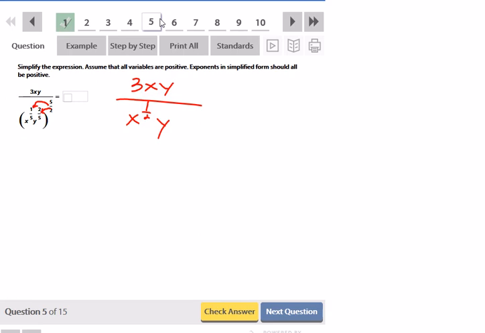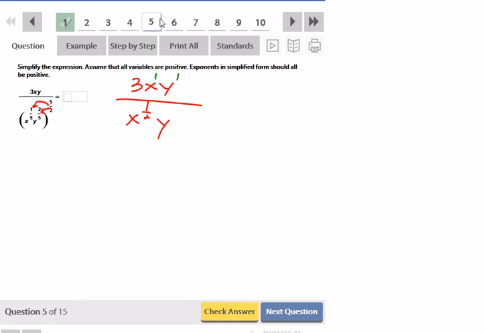Now, I can try to simplify that rational exponent, that 1/2 power, and turn it into a radical. But actually, what I prefer to do, since I do have an x on the top, is use the properties of exponents that tell me that when I'm dividing a common base, I'm allowed to subtract the powers. So this x has a 1 as an exponent, the y has a 1.